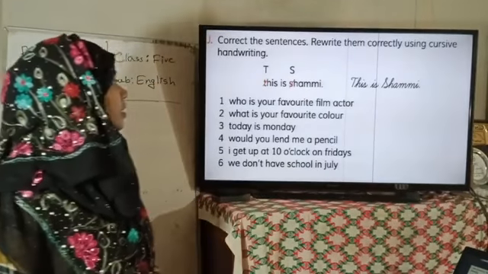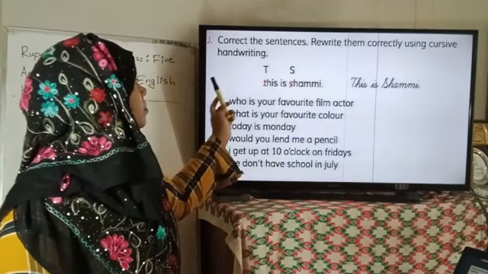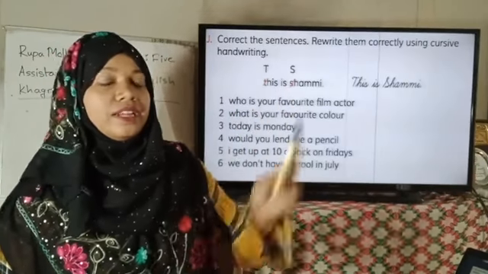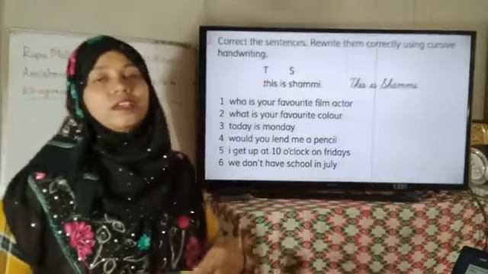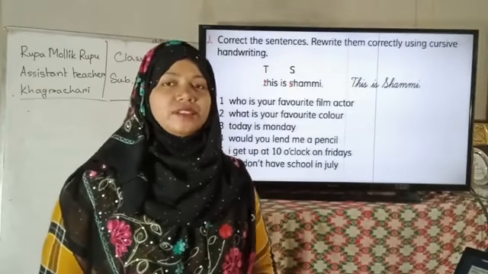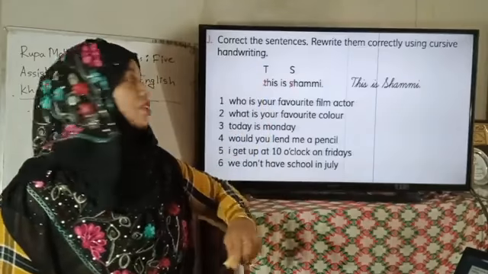Dear students, cursive handwriting use করে তোমাকে এখানে ভুল সেন্টেন্সগুলো, ইনকারেক্ট সেন্টেন্সগুলো কারেক্ট করতে বলা হয়েছে। It's almost like rearrange, okay? Rearrange করার মতো অনেকটা। যেমন first one is done for you here.